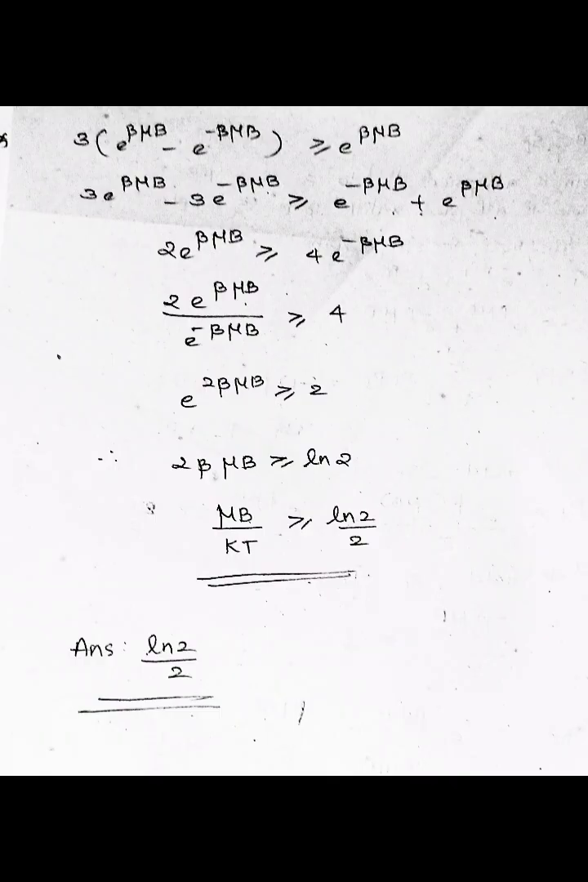That is, 2 e raised to beta mu B greater than or equal to 4 e raised to minus beta mu B. That is, 2 e raised to beta mu B divided by e raised to minus beta mu B greater than or equal to 4. That is, 2 e raised to 2 beta mu B is greater than or equal to 2... That is, 2 beta mu B greater than or equal to ln2. That is, mu B by kT greater than or equal to ln2 by 2. So the answer is ln2 by 2.